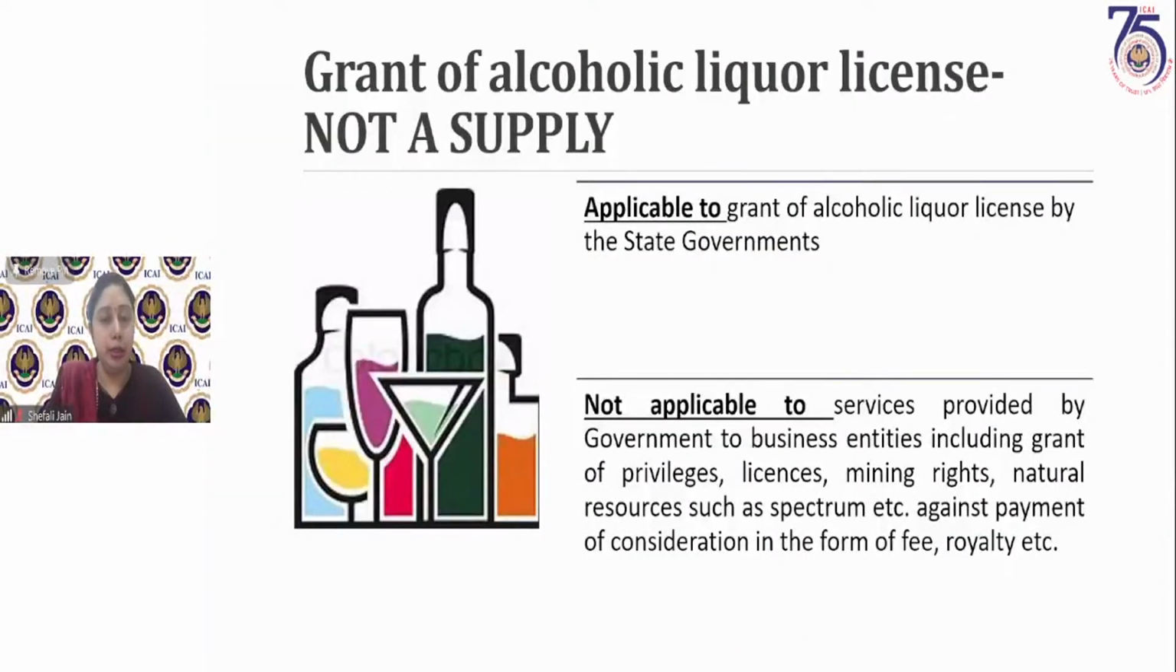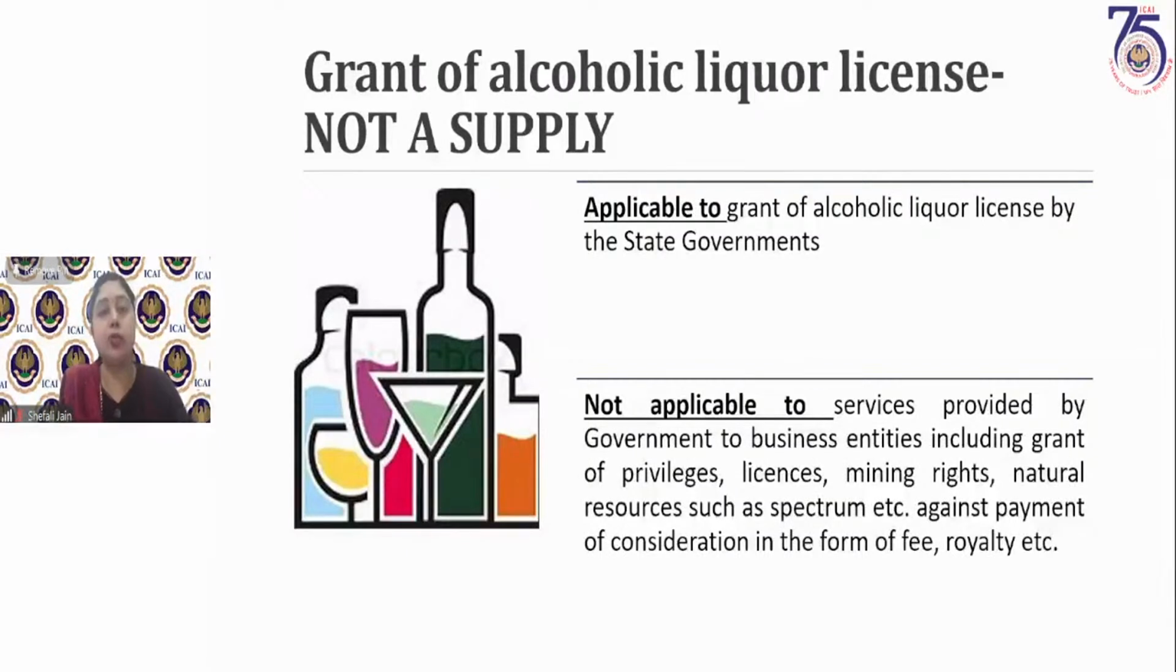Similarly, another activity which is notified here is the grant of alcoholic liquor license. Now, you know that for selling alcoholic liquor, you need to have a license. Alcoholic liquor per se is outside the purview of GST. We had already discussed in the first class that there is no GST on alcoholic liquor for human consumption. But the license which is being granted for selling the alcoholic liquor is a separate thing. It is not selling alcoholic liquor.